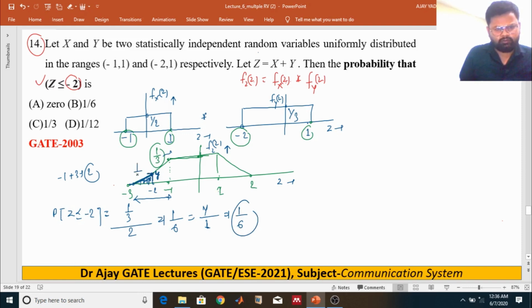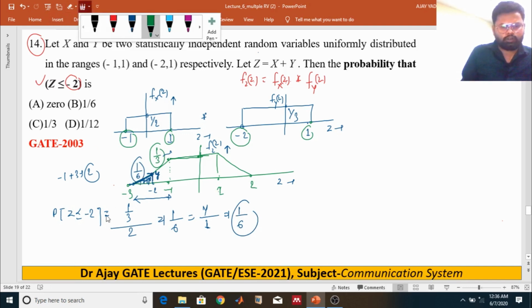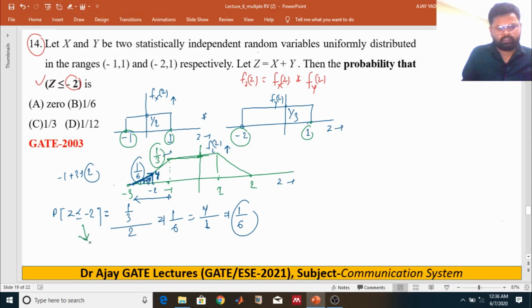What is the value of y? It is 1 upon 6. Then find how they get it. So the probability of this one is the area under this PDF from this region, -3 to -2.